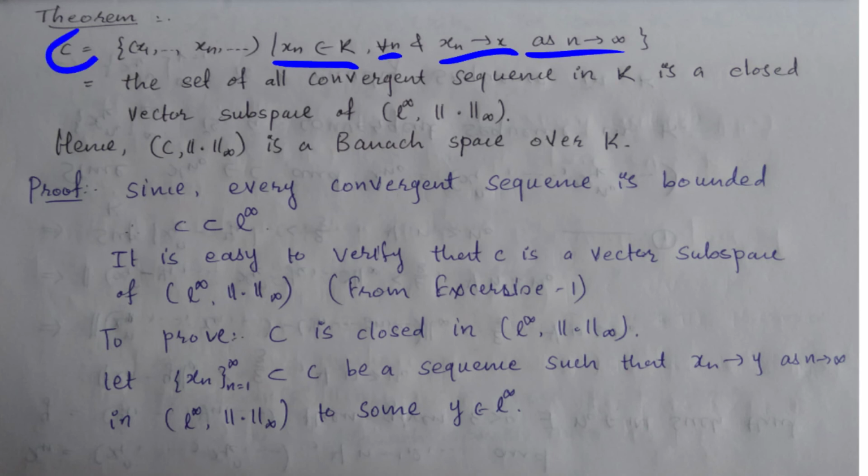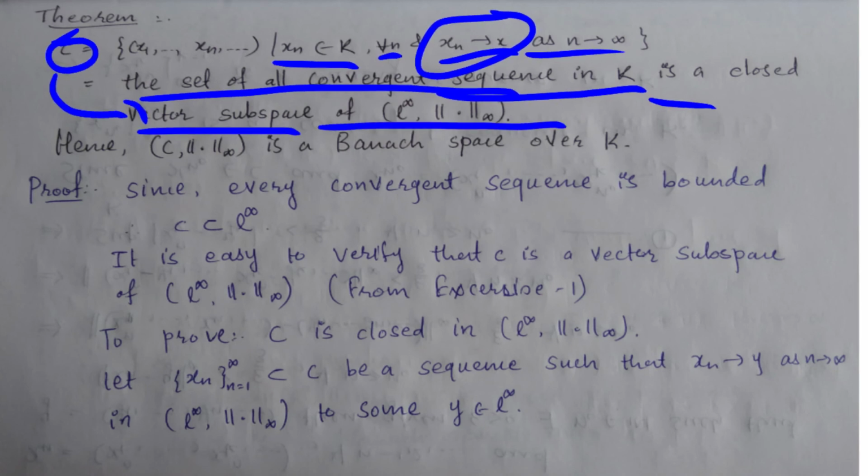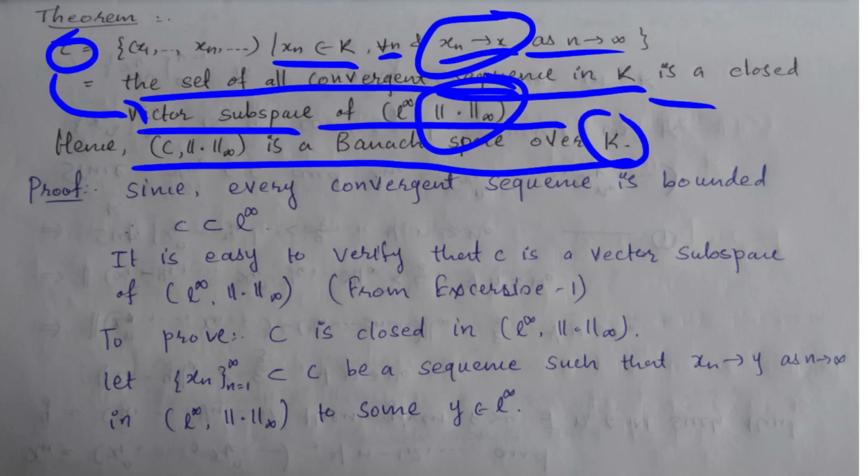It means my space C is given, that is the set of all convergent sequences in K. Here we are given that xn converges to x and x is in K. We have to prove that C is a closed vector subspace of the space L infinity with the infinity norm, and hence you can say that this is a Banach space over field K.